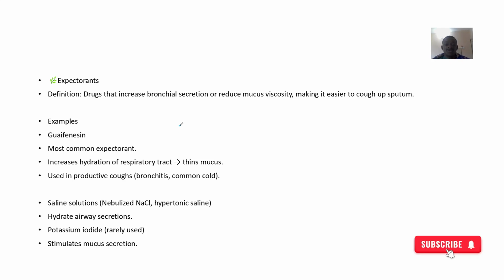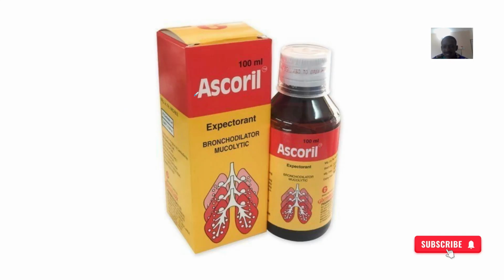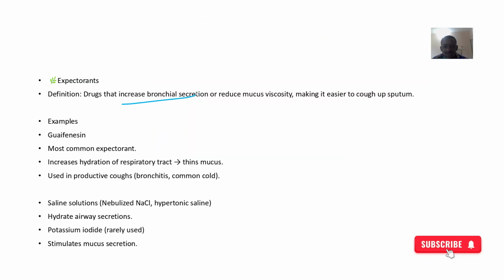Expectorants are drugs that increase bronchial secretion or reduce mucus viscosity. So they make it easier for you to cough, and anything that was blocking your airways should come out. Guaifenesin is the most common expectorant. It increases hydration of the respiratory tract, so that the mucus, instead of being so thick, will thin out. Once you cough, it comes out and reduces the load on your respiratory system.